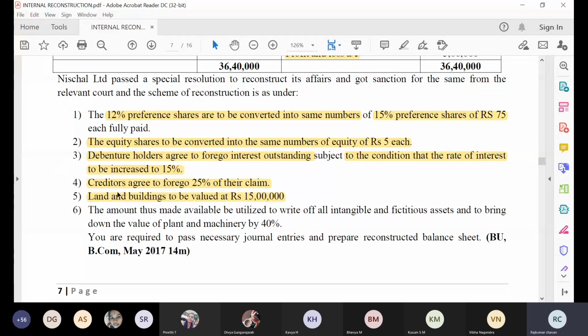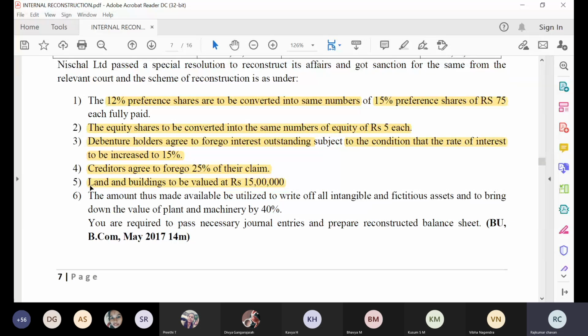So what will be my entry? Normally we will pass the entry asset account debit to capital reduction account. So here the asset name is there, so we have to write the name of the asset. Land and building account debit to capital reduction account. Amount is rupees 3 lakh.